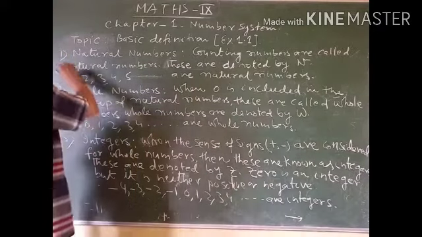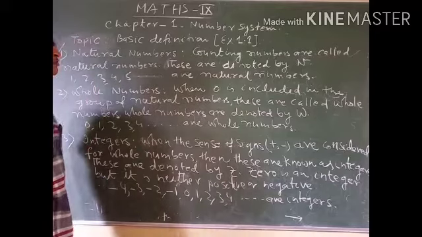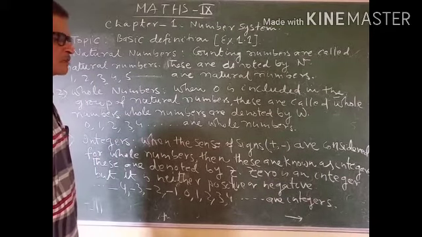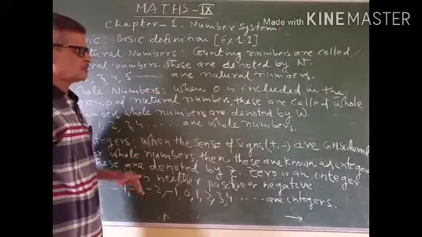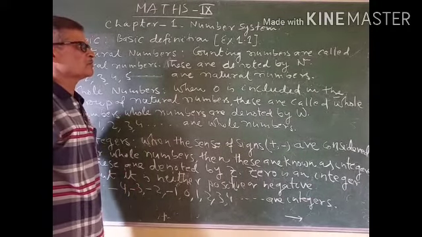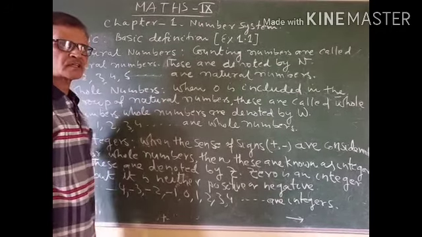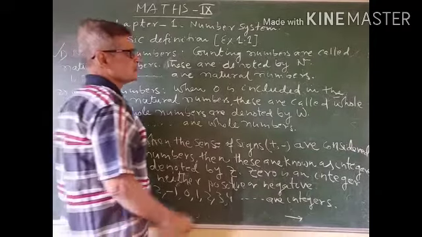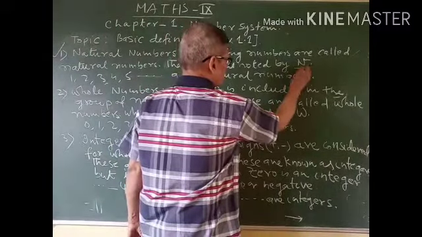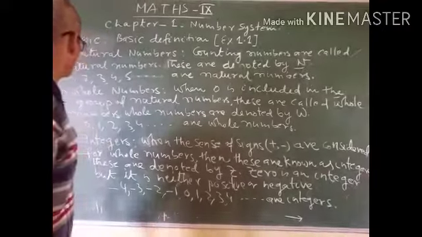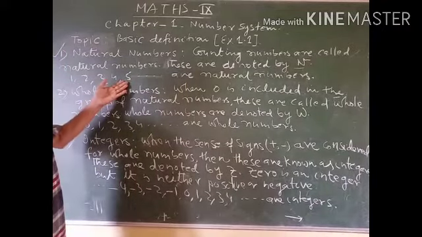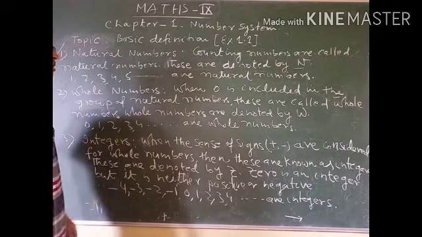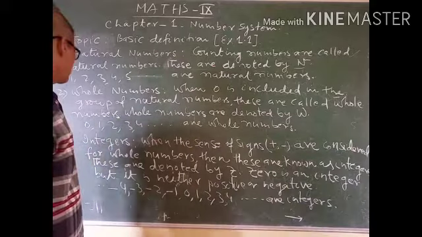The first type of number is natural number. Counting numbers are called natural numbers. It means these numbers are used in counting. These are denoted by English alphabet capital N. You can take this as example: 1, 2, 3, 4, 5. These numbers are counting numbers or natural numbers.